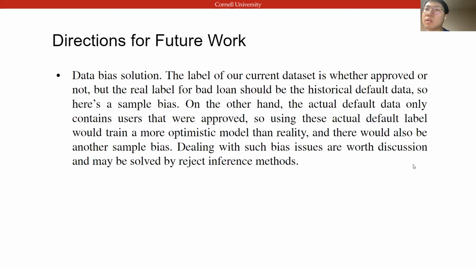This slide tells us about the problem we met. We met the problem of data bias in the exploration of data sets, and this is a problem we want to fix in the future. The problem is that the label of our current data set is whether approved or not, but the real label for a bad loan should be the historical default data. So here is a sample bias. The data bias will train a more optimistic model and cause problems. Dealing with such bias issues is worth discussion and may be solved by reject inference methods, and that will be our next step. So the next slide.